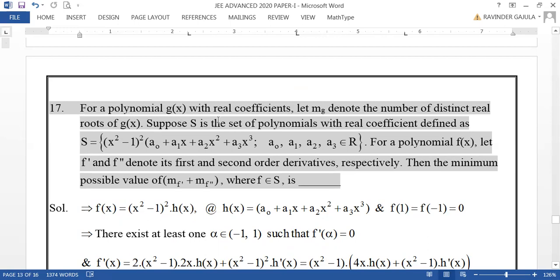For a polynomial g of x with real coefficients, let m suffix g denote the number of distinct real roots of g of x.